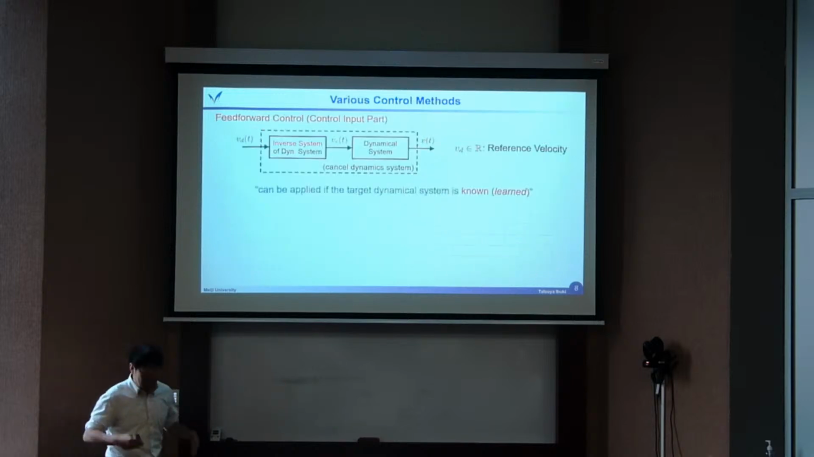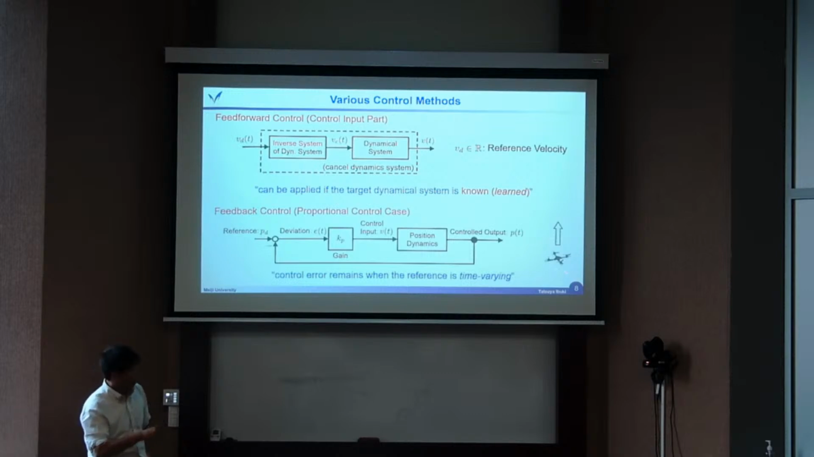So now we consider some control techniques. If we know a priori the dynamical system between the velocity command and the velocity, if we completely know or successfully learn this model, we can simply apply the inverse dynamics to make the desired velocity equal to the actual velocity. The next example is feedback control. If we want to control the position to the desired position, then by using a simple feedback control, we can achieve the desired position, stability, or tracking.